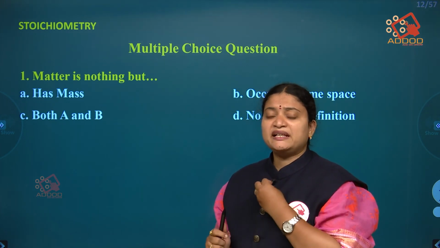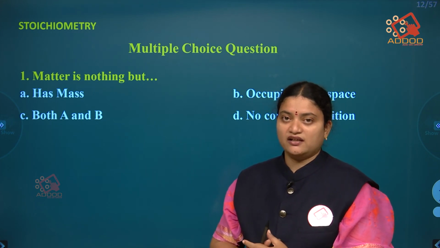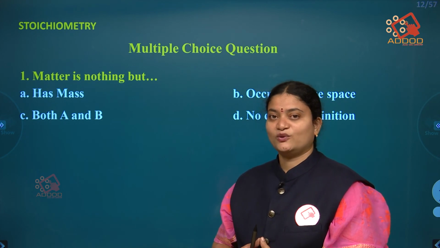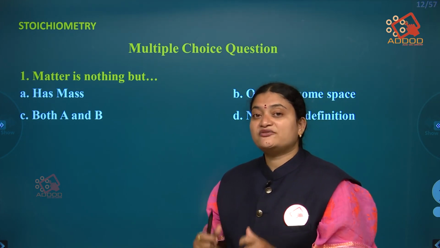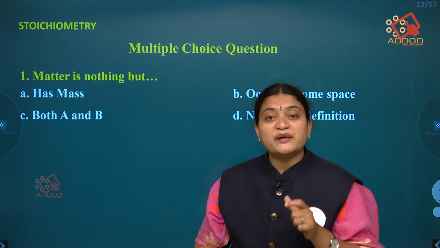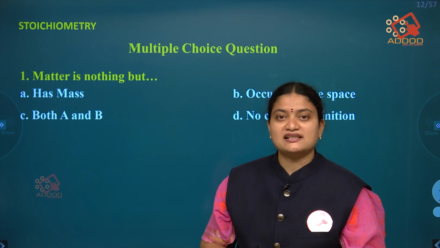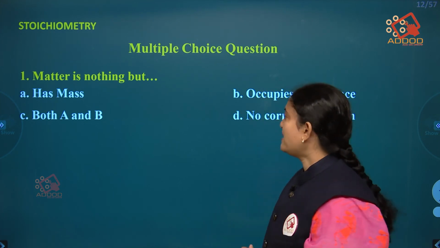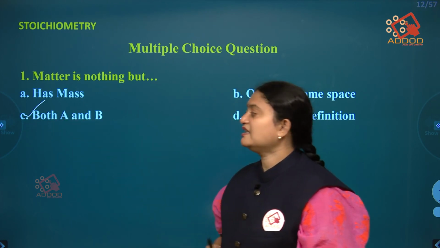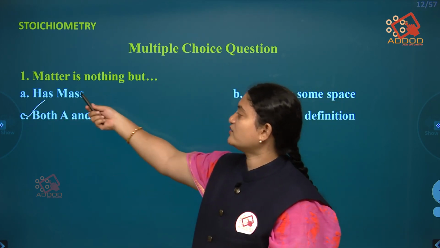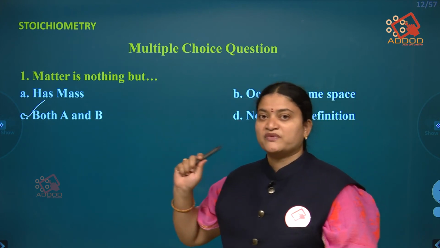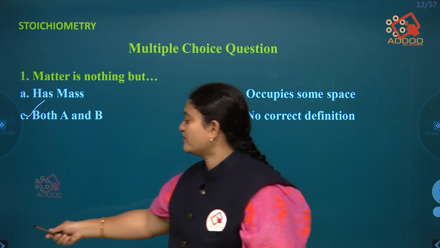This is a completely basic question. Without matter there is nothing in this universe. As we have seen in the definition, matter is that which occupies space and has mass. So here both A and B is the correct option, where you can see has mass and occupies space. This is the correct option.